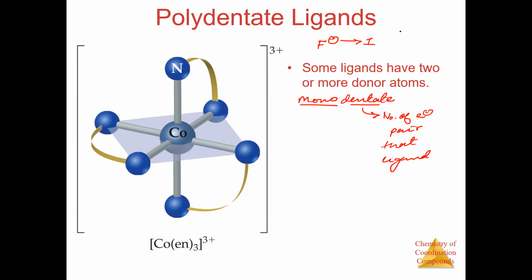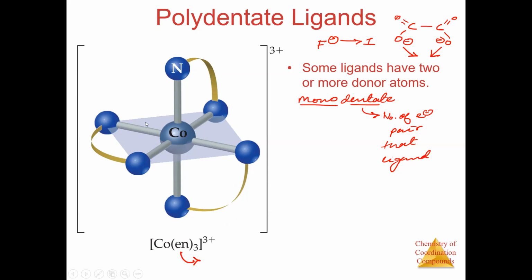You can have bidentate, as we have seen, C2O4, right? So we have carbon, carbon, oxygen, oxygen negative, and double bond oxygen. So in this C2O4, it has 2 atoms which can donate. So this is bidentate. Then there are some which are polydentate. For example, this En, it is a polydentate ligand. It has many atoms, right?